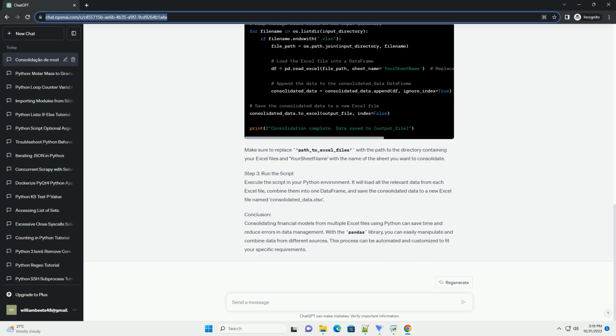consolidated_data.xlsx. Conclusion. Consolidating financial models from multiple Excel files using Python can save time and reduce errors in data management. With the pandas library, you can easily manipulate and combine data from different sources. This process can be automated and customized to fit your specific requirements.